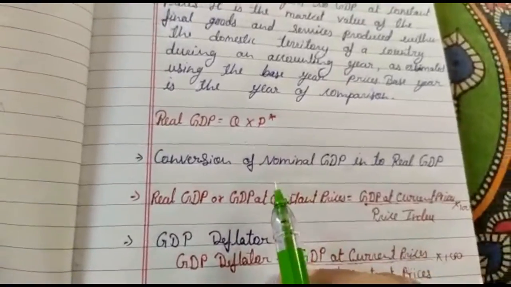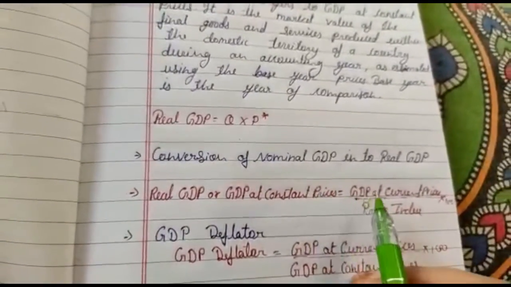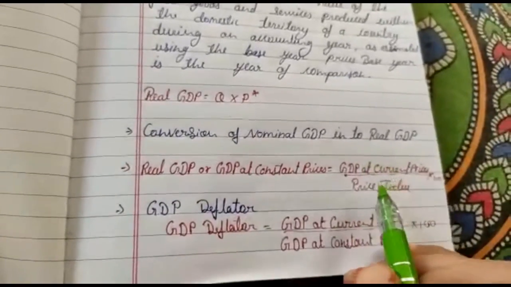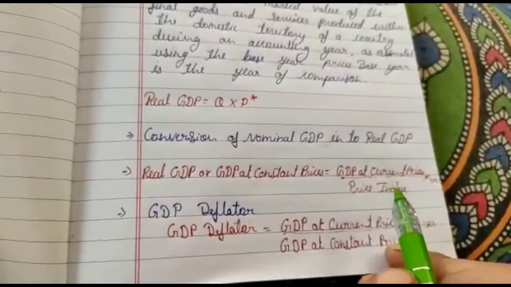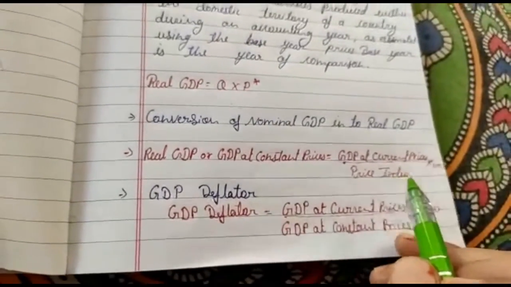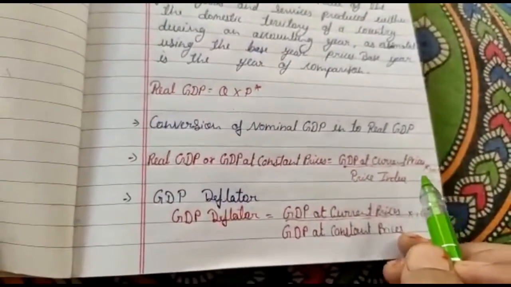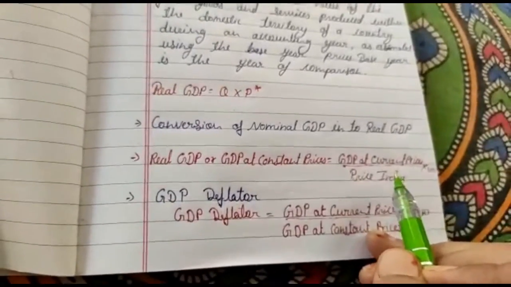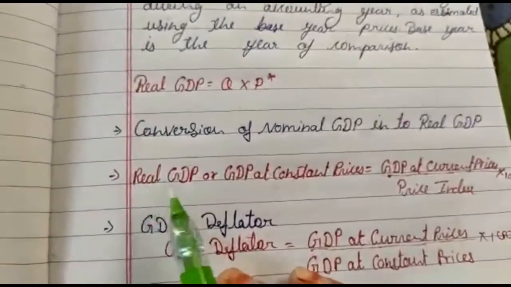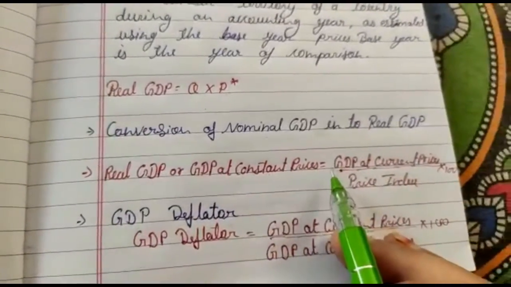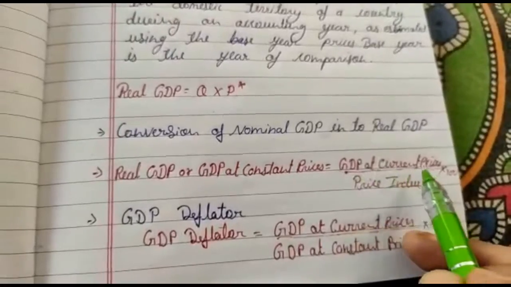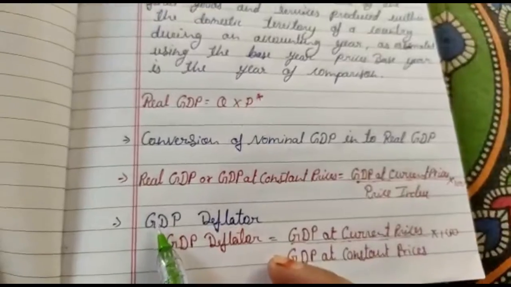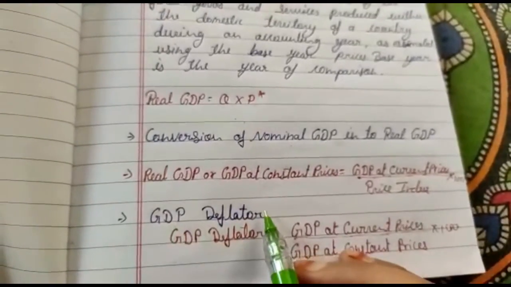If GDP at current price, meaning nominal GDP, is divided by the price index of the current year and multiplied by the price index of the base year, which is always equal to 100, we obtain GDP at constant price, or real GDP. So the equation will be: real GDP, or GDP at constant price, equals GDP at current price upon price index into 100.